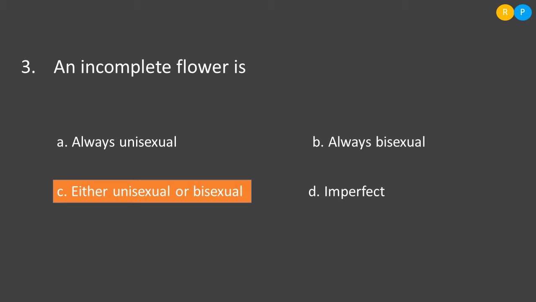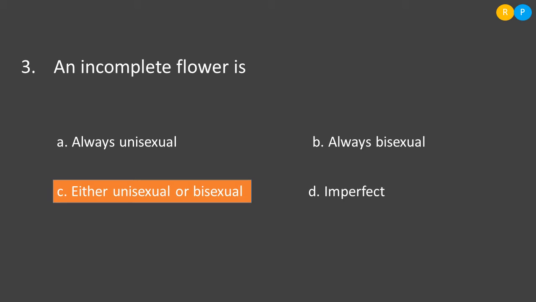Option A, always unisexual. Here they have considered only the absence of a reproductive organ. Clear? As I told, an incomplete flower is nothing but either the accessory whorl will be absent or the essential whorl will be absent. Then option B, always bisexual.